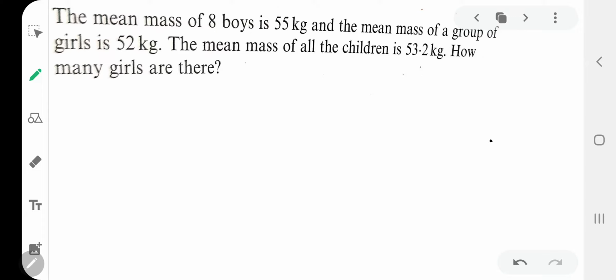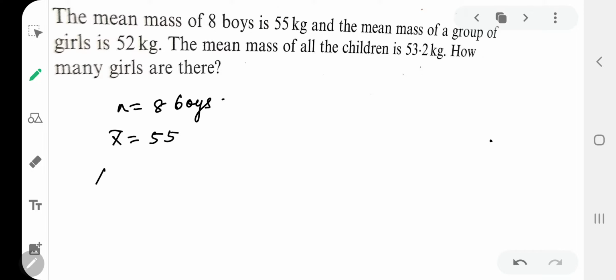Next we have the mean mass of 8 boys is 55 kg and the mean mass of a group of girls is 52 kg. The mean mass of all children. Okay dear kids, it is given that the mean mass of 8 boys, so number of observations of boys is 8. Mean is given as 55 kg.